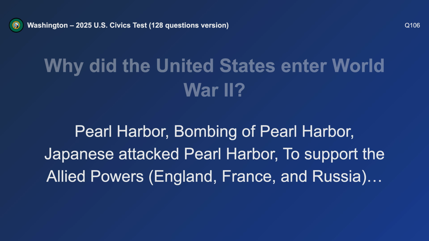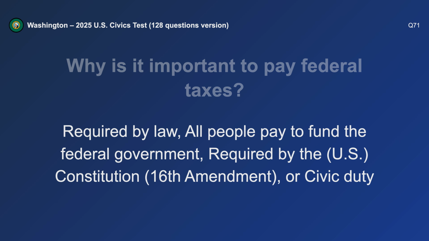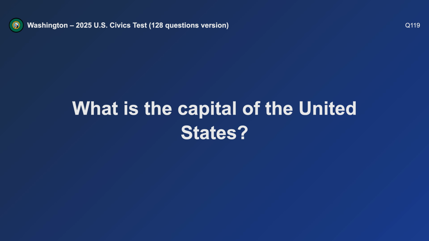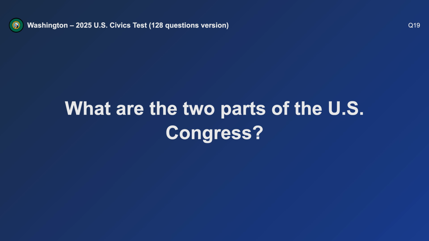Pearl Harbor. Why is it important to pay federal taxes? Required by law. What is the capital of the United States? Washington, D.C.